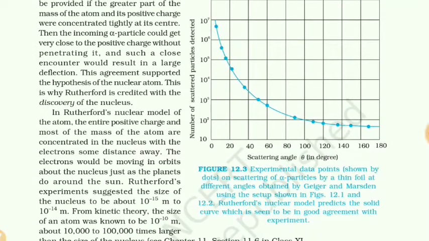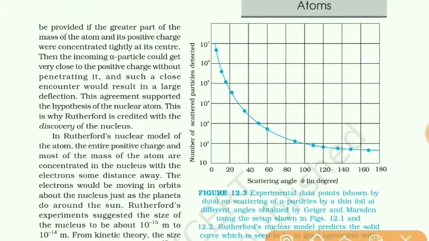Here the graph is shown. In this graph you can see, along the x-axis is the scattering angle, that is the angle of deflection of the alpha particle, and here is the number of alpha particles.